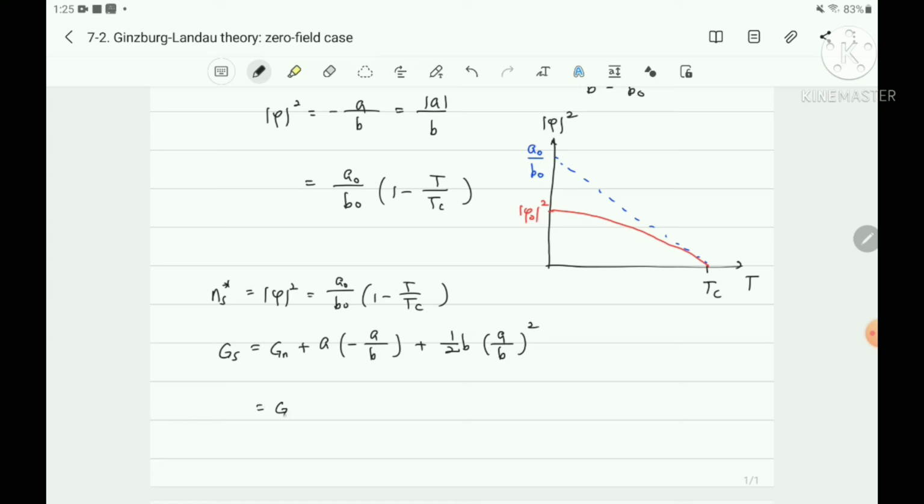Then it is Gn minus A square over B plus 2b A square. Therefore it is Gn minus A square over 2b.